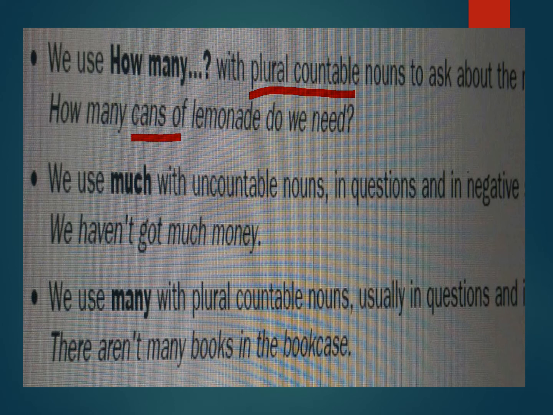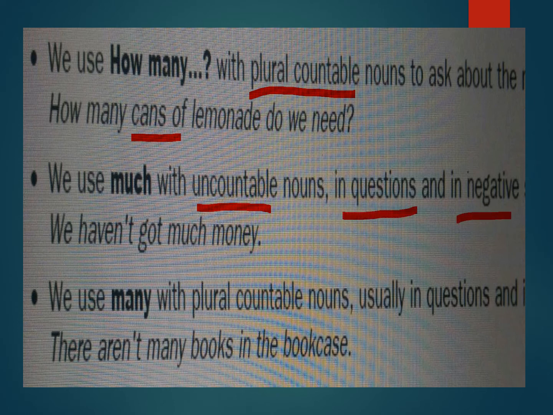We cannot use how much, of course. We use much with uncountable nouns in questions and in negative. We haven't got much money. Notice this, of course, we use much with uncountable nouns. It's okay, you know it. But it is used in questions and in negative.